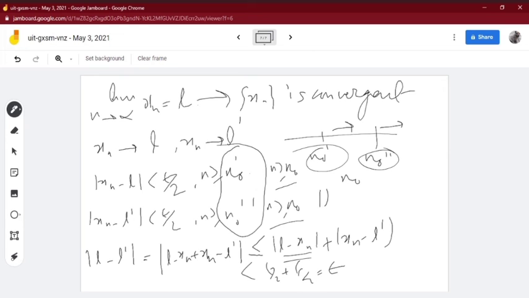So |L minus L dash| is less than epsilon for all n greater than n0. So that means L and L dash are equal. Whenever n reaches infinity, L and L dash become the same. So this is our proof that limits are unique.